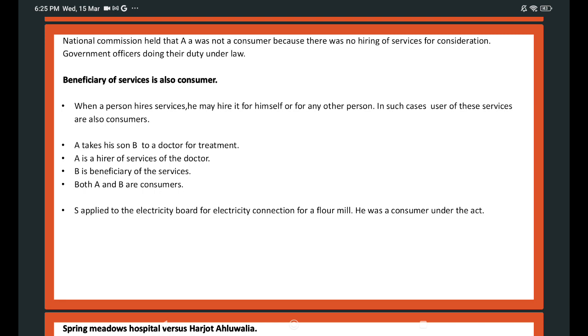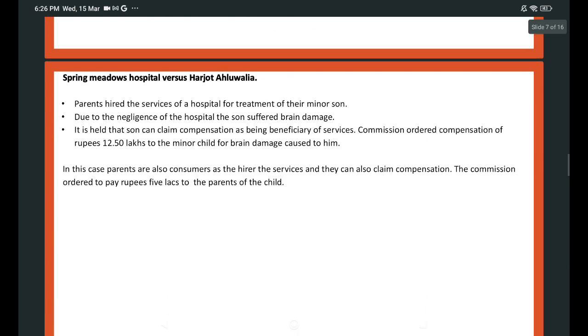A takes his son B to a doctor for treatment. A is a hirer of the services of the doctor. B is a beneficiary of services. Both A and B are consumers. Another example: A applied to the electricity board for an electricity connection for his flour mill. He was a consumer under the Act.